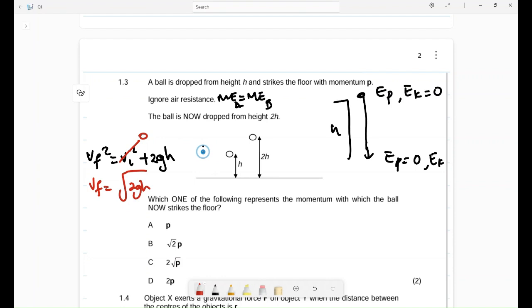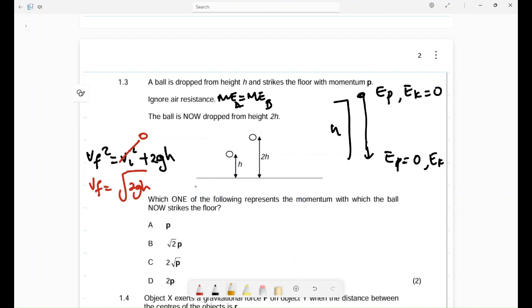Even if you were to use mechanical energy, we have EP equal to mgh, but this EP will be transferred to EK. What is EK? EK is half mv squared. Now I can cancel the mass and multiply by 2 so that I have v squared equal to 2gh. Then v is equal to the square root of 2gh. So it is the same thing, whichever you use.